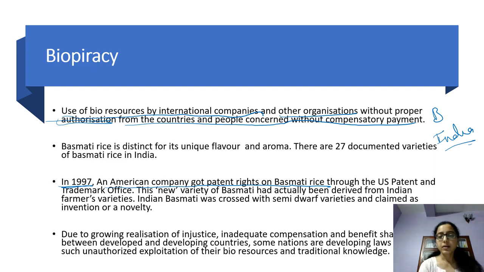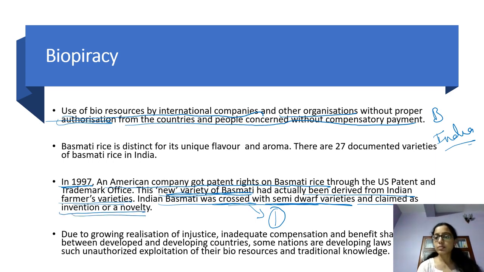But the American company claimed that they had produced a new variety of basmati, which was actually derived from Indian farmers' varieties. They took it from Indian farmers and crossed this Indian basmati variety with semi-dwarf varieties. After crossing, they produced a basmati rice plant, and that was claimed as a novelty by them. So this was an act of biopiracy.